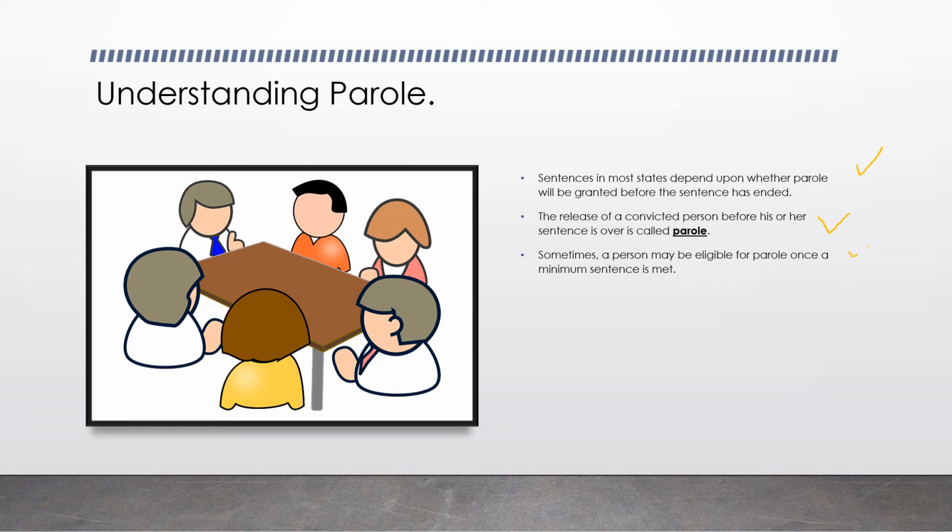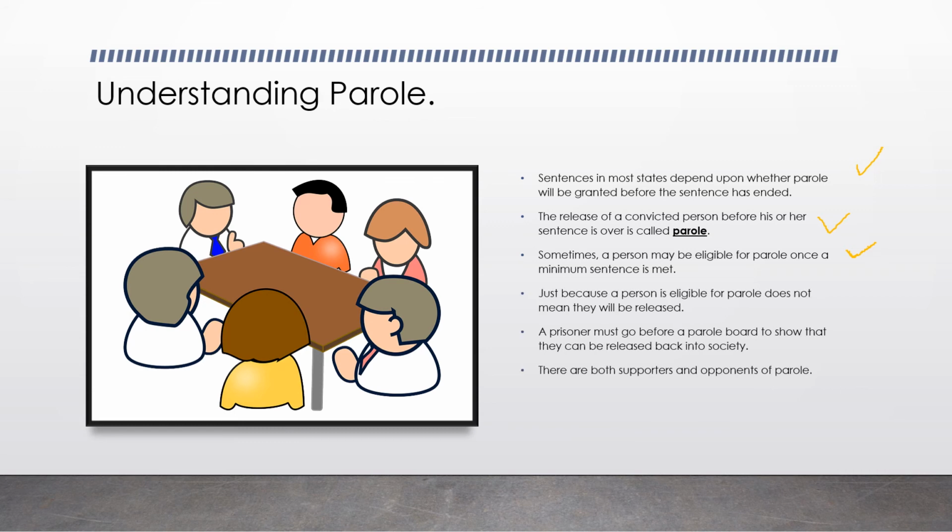Now, sometimes, try and draw a check mark in there. Sometimes a person may be eligible for parole once a minimum sentence is met. Like I said earlier, 10 to 20 years. Let's say a person serves 10 years in prison, and then they're eligible for parole after those 10 years are up. They may be released from prison, but not all the time, okay? Some things have to happen.